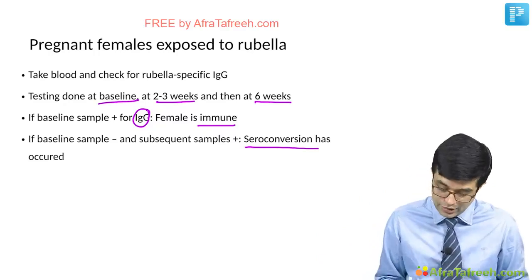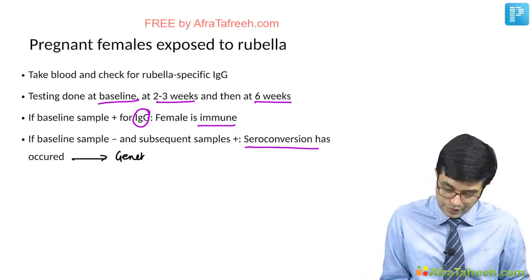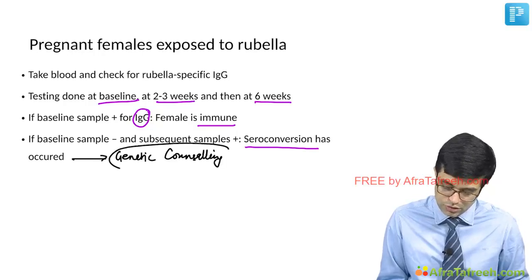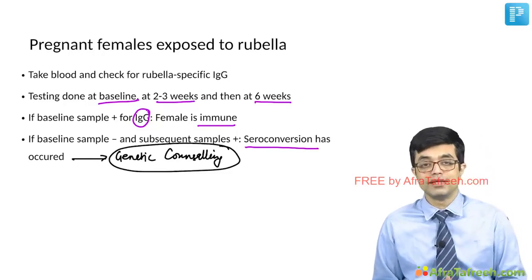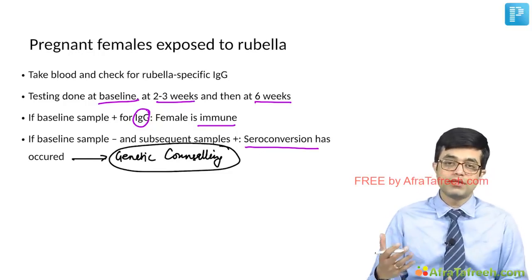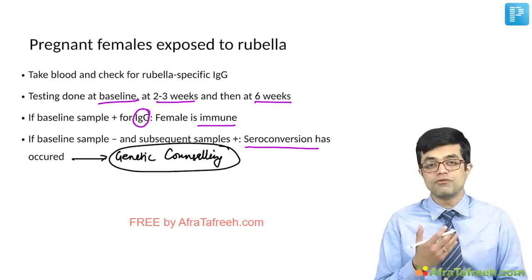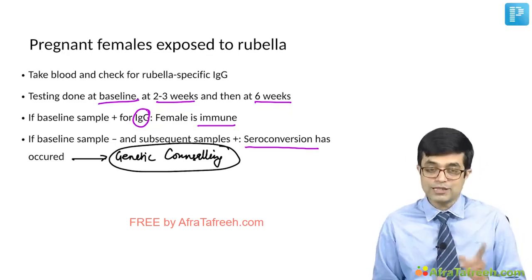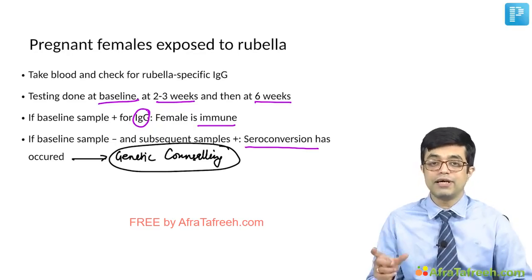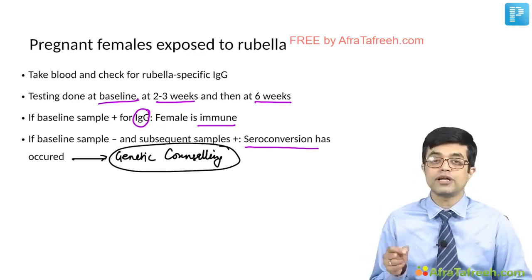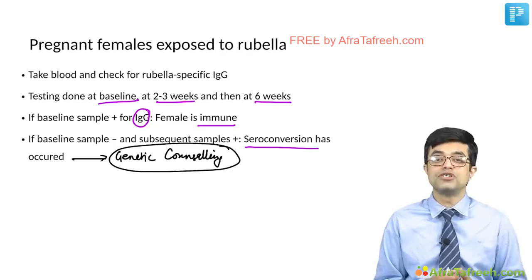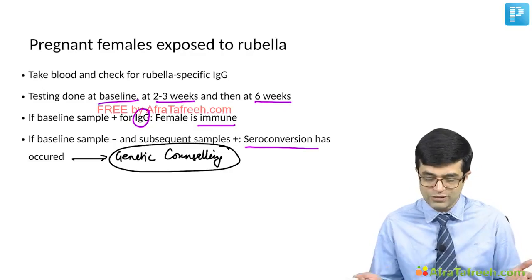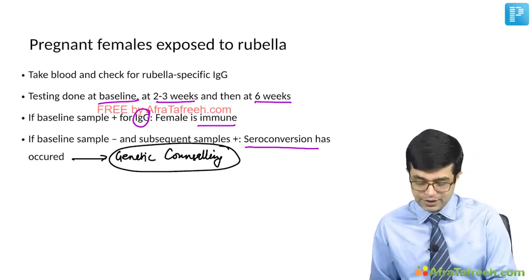They will require genetic counseling. You will counsel the female to undergo medical termination of pregnancy. If MTP is not possible, or if the mother is not willing for MTP, then you can give rubella specific immunoglobulin, explaining very clearly that giving immunoglobulin will not ensure that the child will not develop congenital rubella syndrome, the dreaded teratogenic syndrome. However, this is what the protocol says.